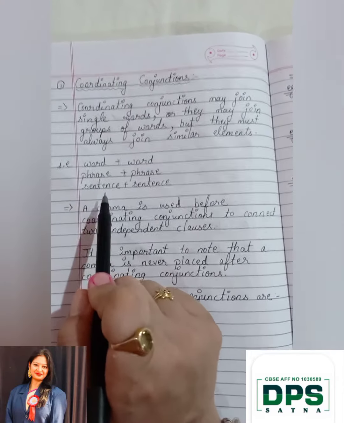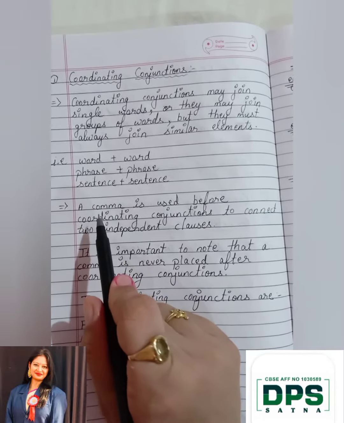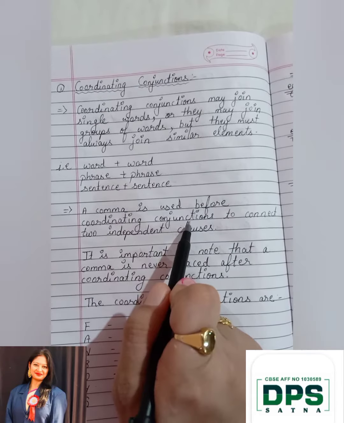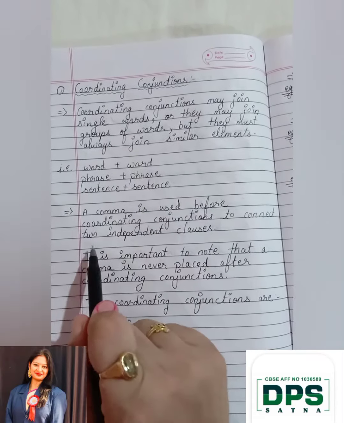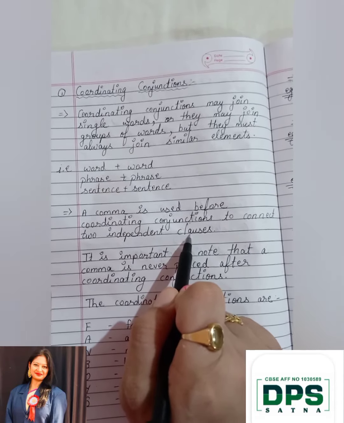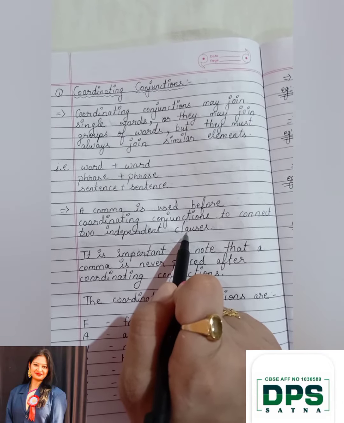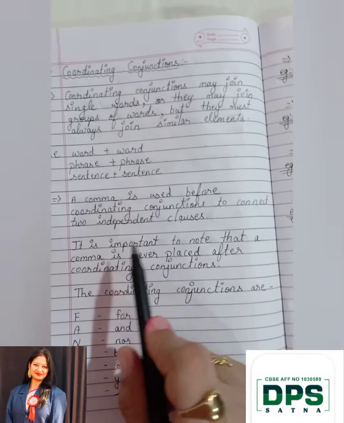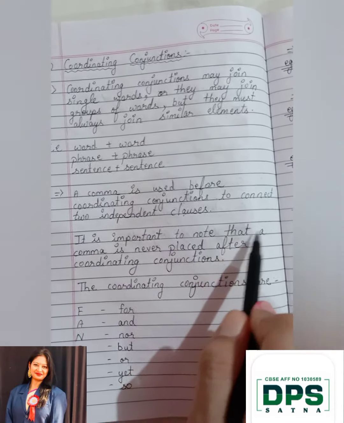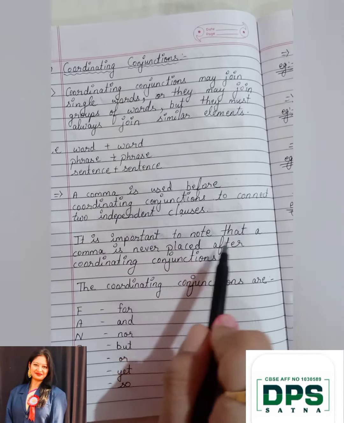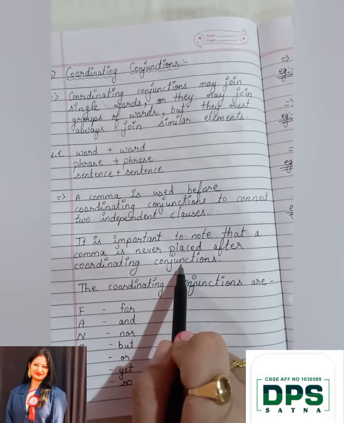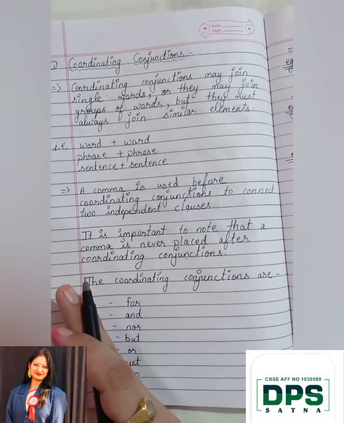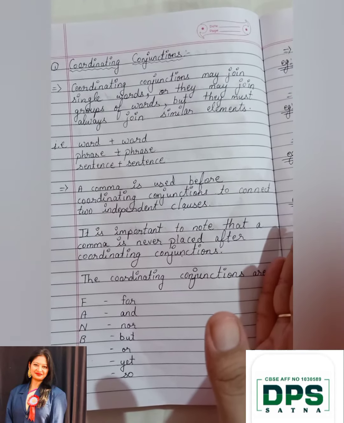Okay. Next important thing is a comma is used before coordinating conjunctions to connect two independent clauses. Okay, a comma is used to connect two independent clauses. It is important to note that a comma is never placed after a coordinating conjunction. When you use a comma, you will use it before the conjunction, not after the conjunction.